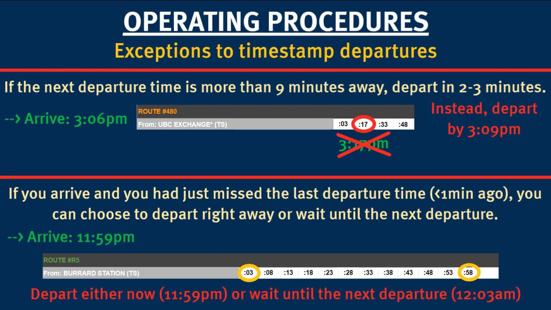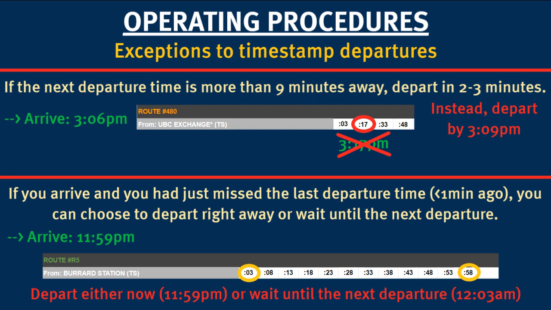There are a couple exceptions with the time-stamped departures, to ensure that players don't have to wait too long for laying over. The first exception is if your next supposed departure is more than 9 minutes away, you may choose to depart in just a couple minutes. For example, if I arrive at UBC as a 480 at 3:06 p.m., and my next departure would be 3:17 p.m., that is a whopping 11 minutes to sit around and do nothing. With this exception, I'd only have to wait a bit and depart by 3:09 p.m.